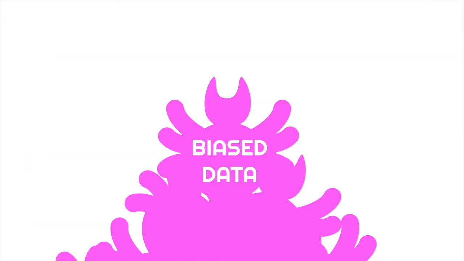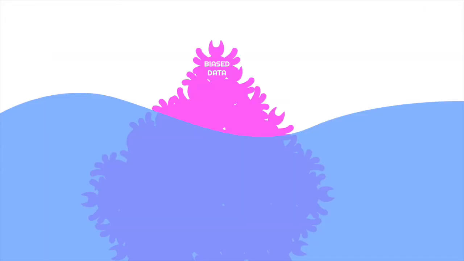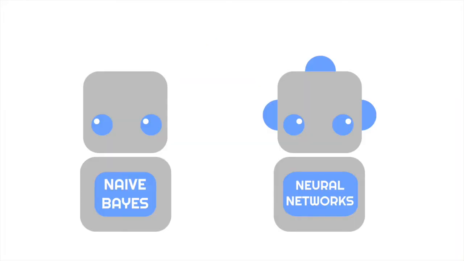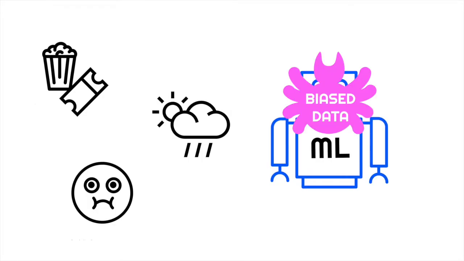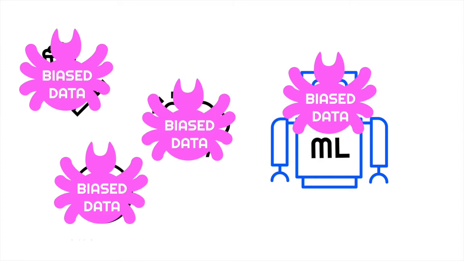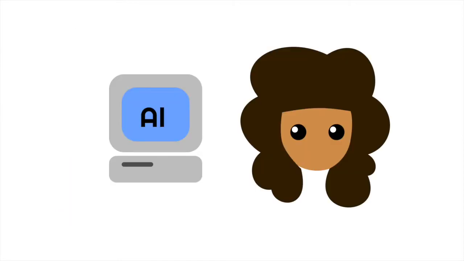And this is just the tip of the iceberg when it comes to bias in AI. Since the bias largely stems from the data itself, all AI systems, from the simple ones like naive Bayes to even more complicated ones, are susceptible to this issue of biased data. In fact, there are several real-life cases of bias in AI having detrimental consequences. Take the use of AI in facial recognition systems, for example.